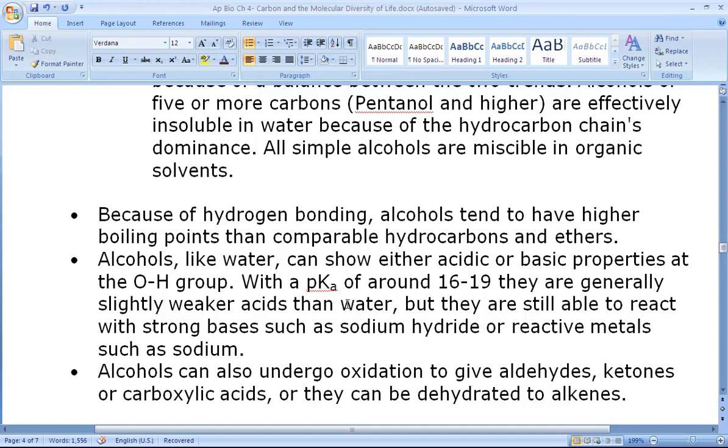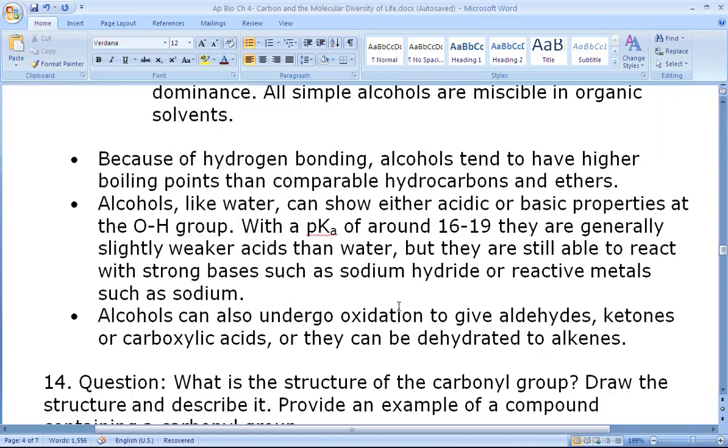Also, alcohols have higher boiling points due to the hydrogen bonding, and like water, they show acidic and basic properties. They can undergo oxidation or they can be dehydrated.